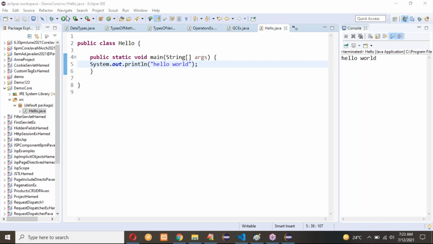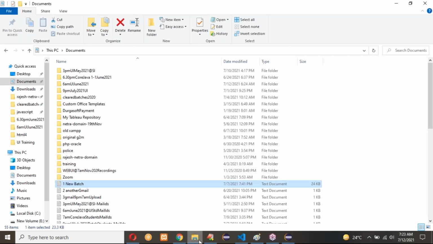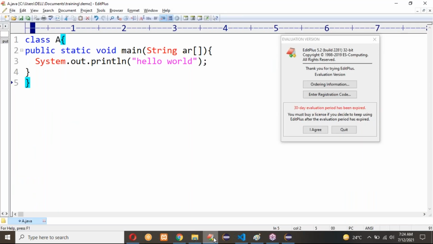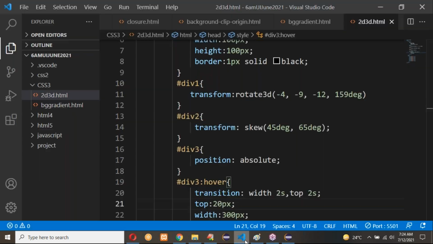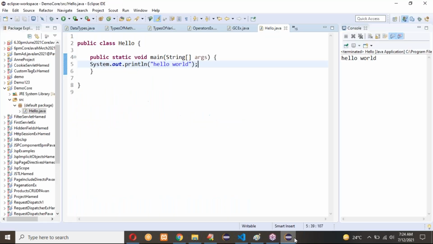So actually, in Eclipse, when you directly compile the program, it directly compiles and generates the output directly. It won't create any .class files as of now. It is not creating any .class file for us. So it is directly creating the output for us. So if you need the .class file, how we can create it, you can see.